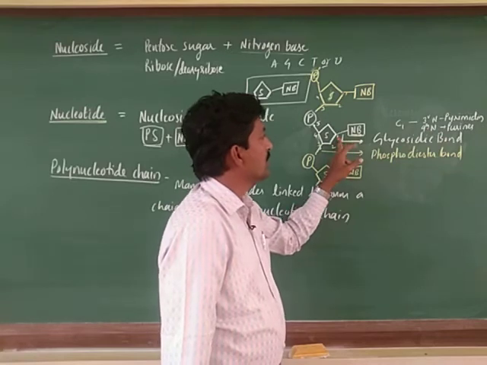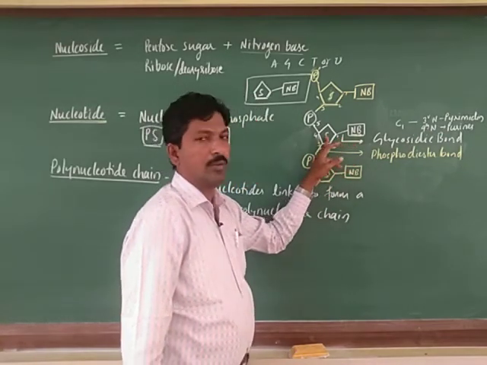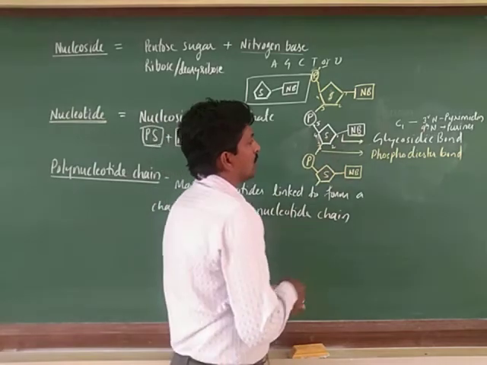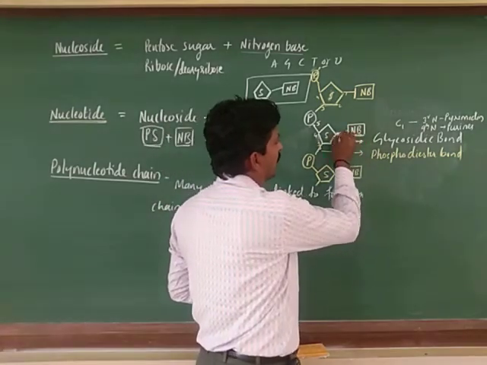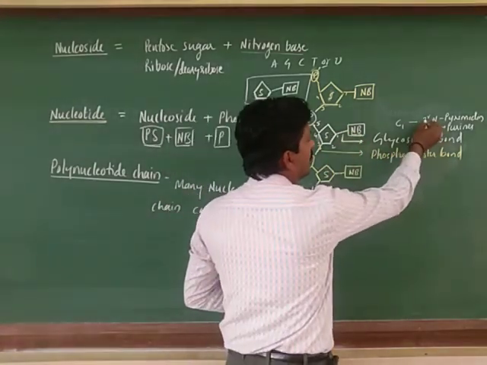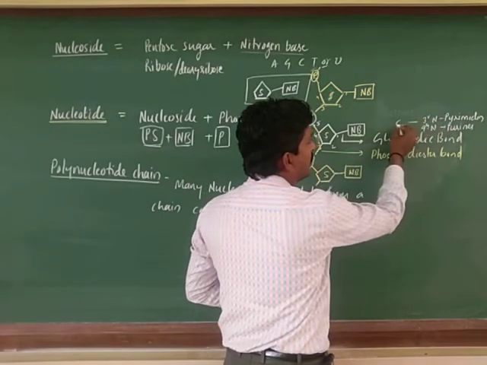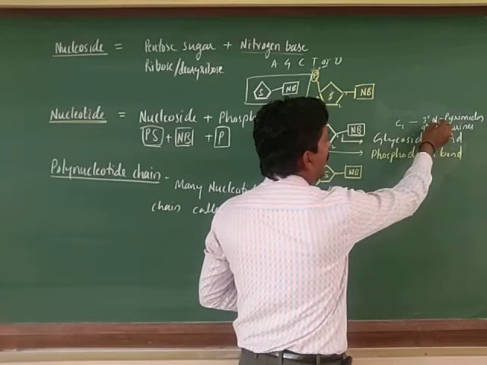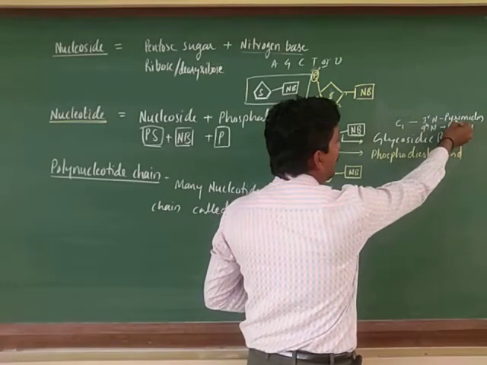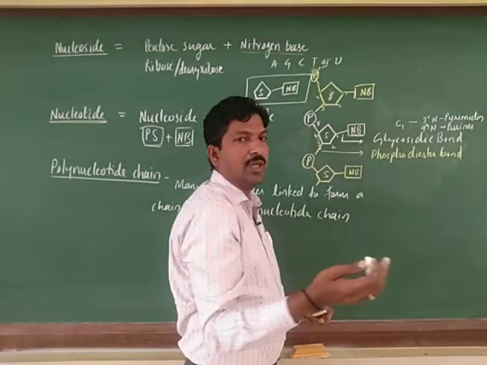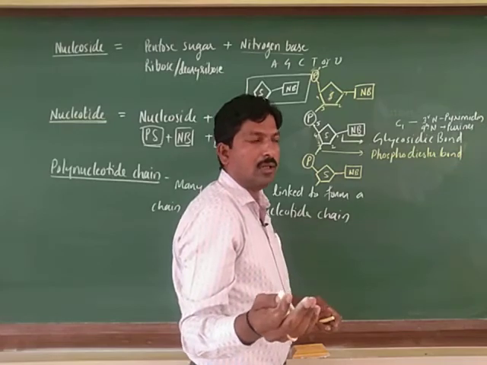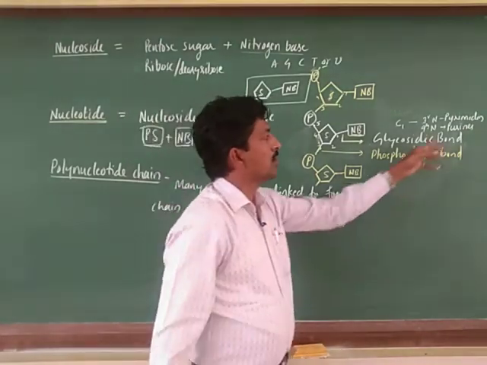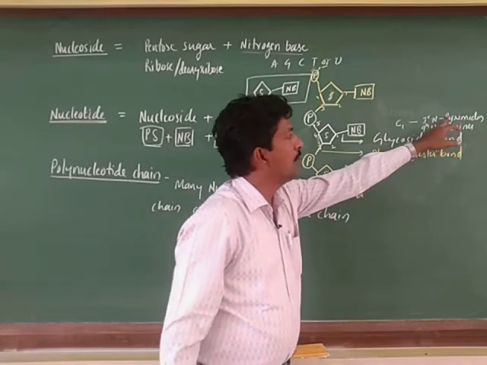Okay, so you just try to remember the third nitrogen atom and first carbon atom of the sugar. The third nitrogen atom of a pyrimidine, either thymine or uracil, or cytosine, okay, thymine, cytosine or uracil are pyrimidines.